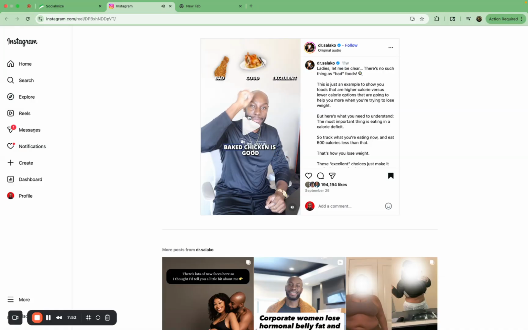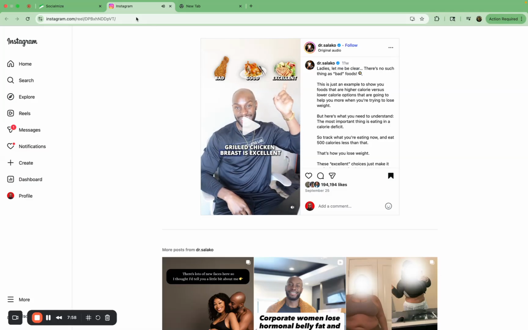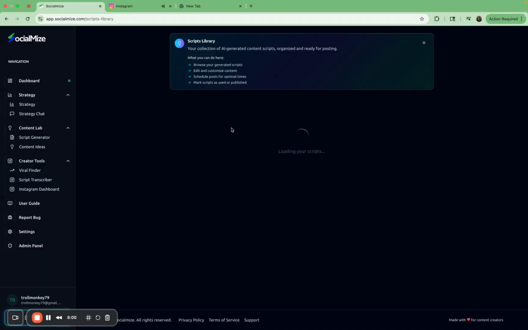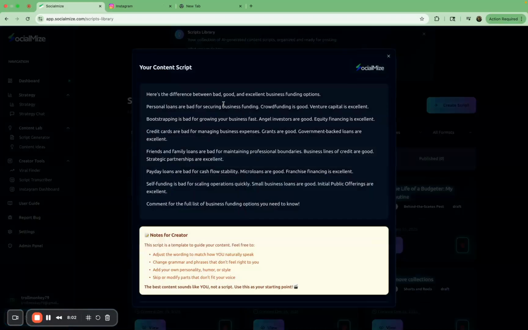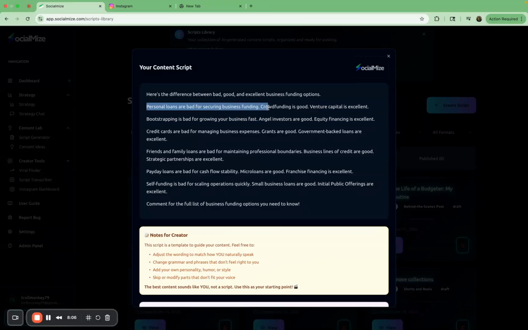Okay, fried chicken is bad for weight loss, baked chicken is good, grilled chicken breast is excellent. So that's essentially the pattern that's being followed right here, right? So personal loans are bad for securing business funding. Crowdfunding is good. Venture capital is excellent. Bootstrapping is bad for growing your business fast.